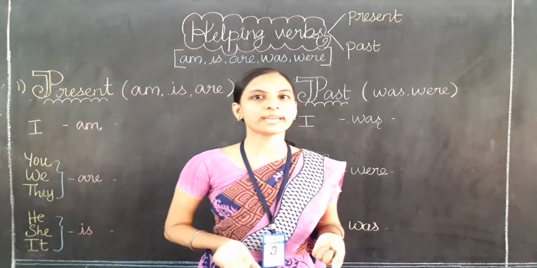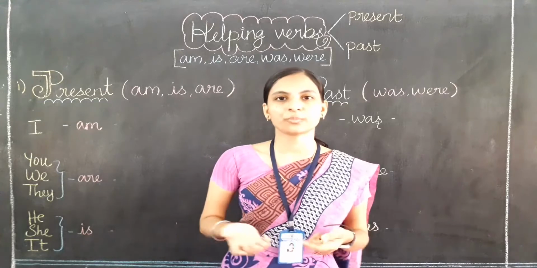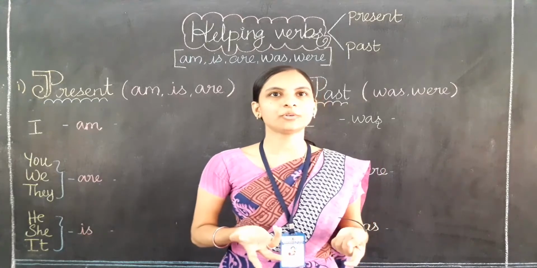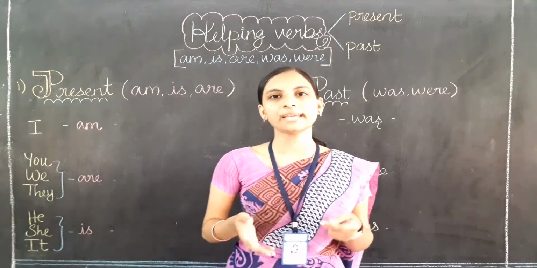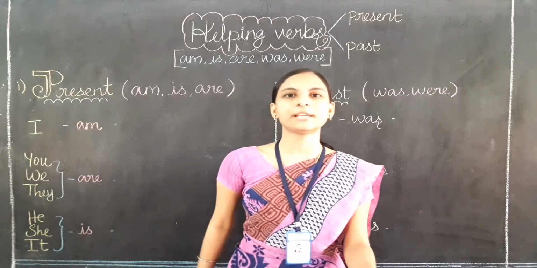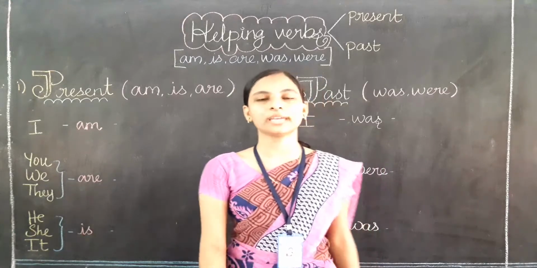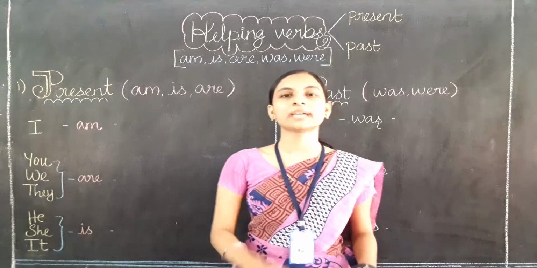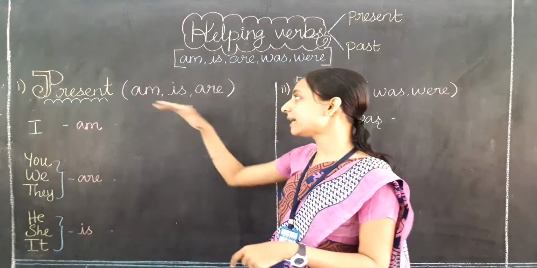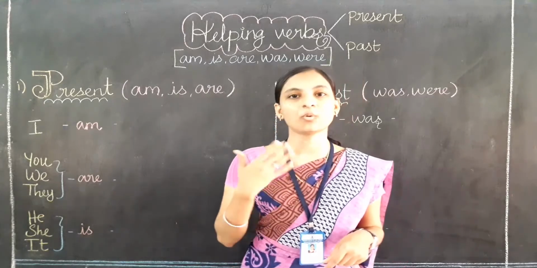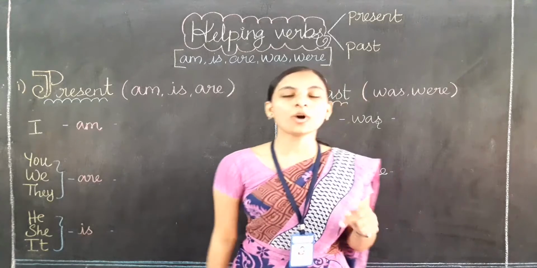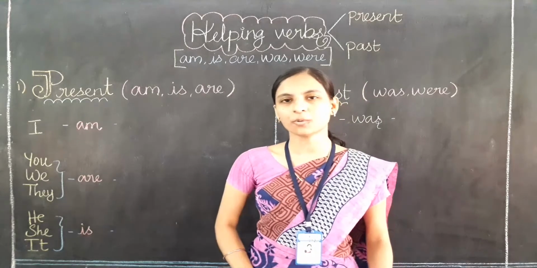Just now I gave you an example, so again I am going to give you the same example. Now I am walking. I am telling you, I am walking. Here you can see I am using am with the main verb walk, right? I am walking means what I am doing now.